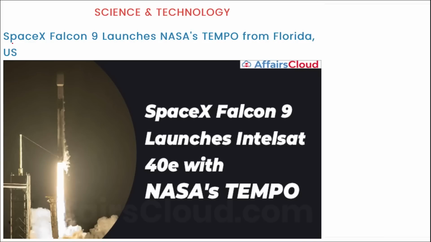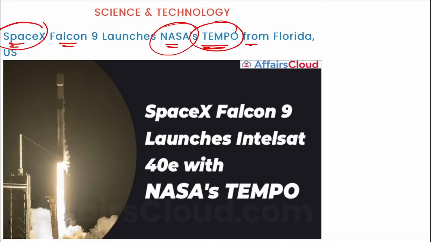Next is SpaceX Falcon 9 rocket has launched NASA's TEMPO from Florida, USA. First of all, remember a question can be asked that who launched TEMPO, that is NASA's project. It was launched by SpaceX using Falcon 9 rocket, and it was launched from Florida, USA. This instrument was built by Ball Aerospace and integrated onto Intelsat 40E by Maxar.